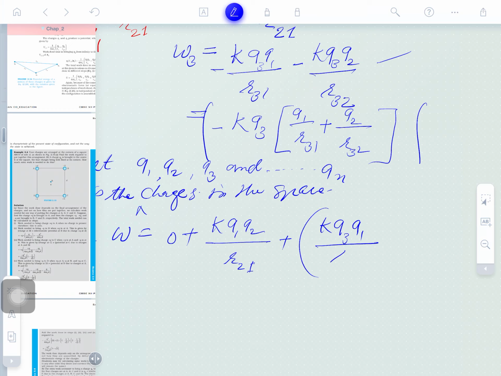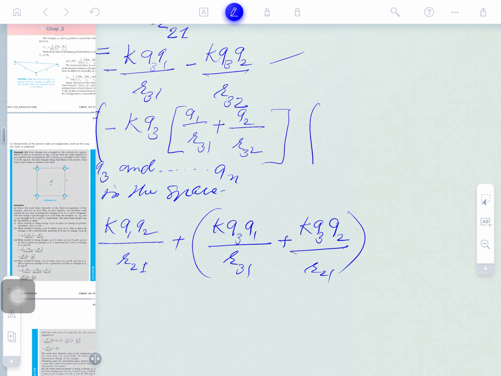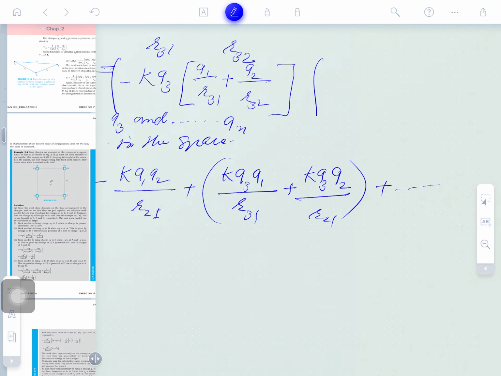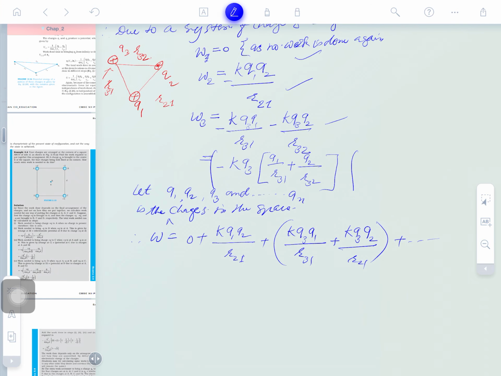This will be a general formula for the work done due to a system of n charges. Clear guys, understood?